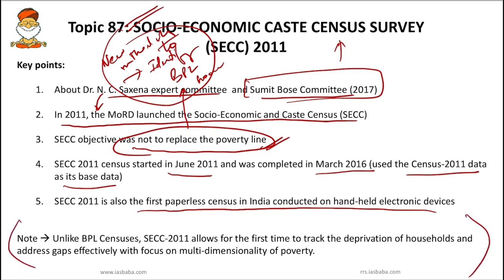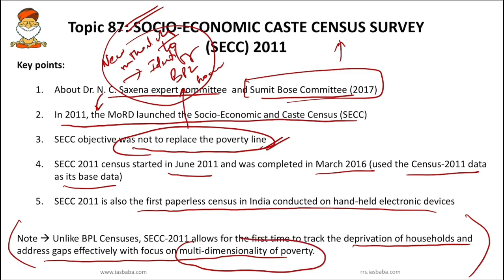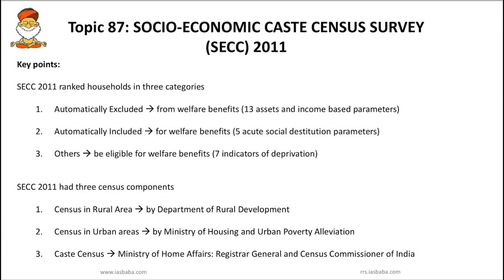And unlike the BPL census, this SECC allows, for the first time, tracking the deprivation of households and addressing gaps effectively, with focus on the multi-dimensionality of poverty. So this is important. The SECC takes into consideration multiple dimensions of poverty. So these are the facts.